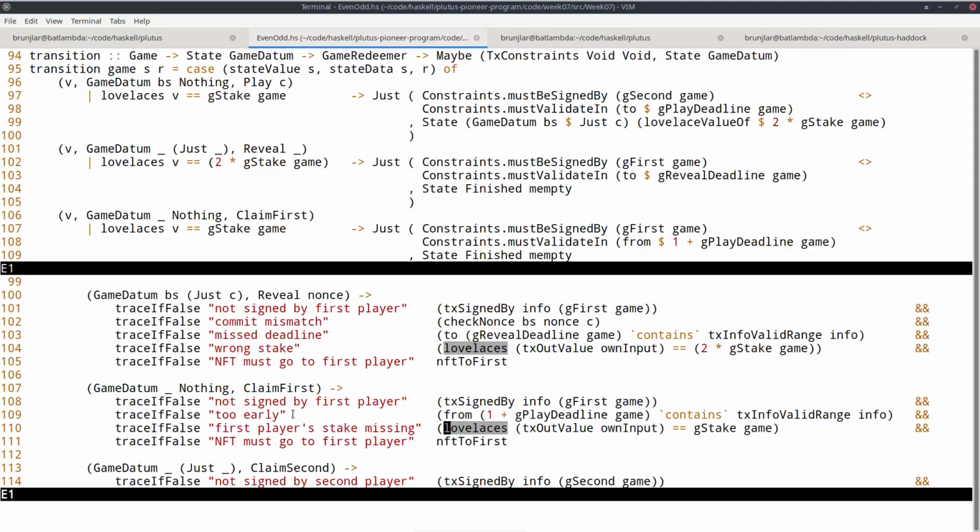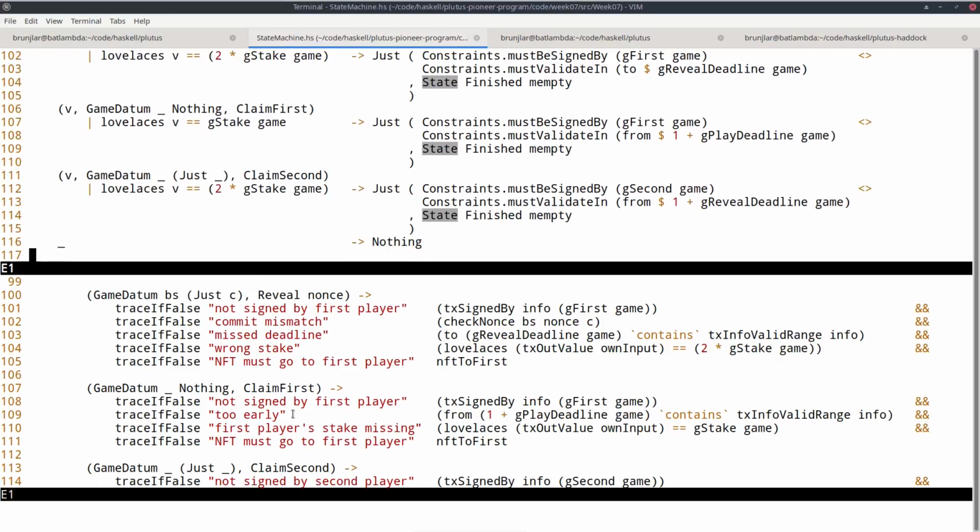Then the incoming stake must be correct, so the first player must have actually put down his stake. This is here on the left-hand side. And then finally, in the old code, we want that the NFT goes back to the first player. That has no equivalent here because that is taken care of automatically by the stake machine mechanism. But we do transition into the finished state, so we indicate that the game is over, the state machine is finished.